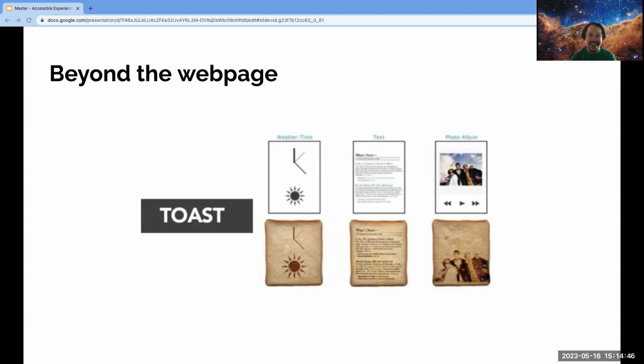So toast. Well, this image shows digital content burned onto pieces of toast. And someone rigged up a toaster to be able to toast pixels into bread. So if you could get a Wi-Fi signal to your toaster, your breakfast could be a medium. That might not be the best way to communicate a message, but the point is that structured content objects can be delivered in any way.